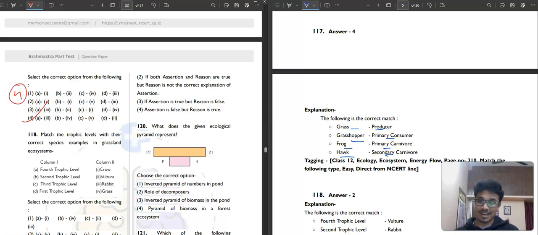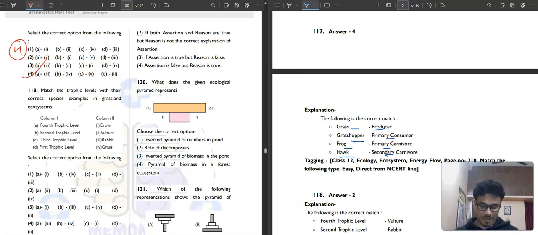ऐसा क्वेश्चन अगर आएगा नीट में फिर तो मेमोनिट के बच्चे एकदम 6 out of 6. Anyone can do this kind of question. That's why the competition will be huge. Whenever the paper is easy, the competition is gonna be huge. If paper is tough, then competition is gonna be like okay.